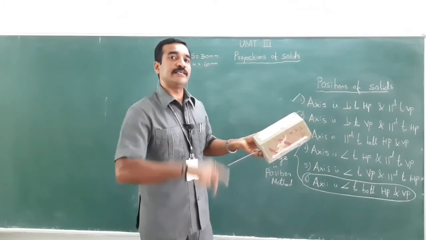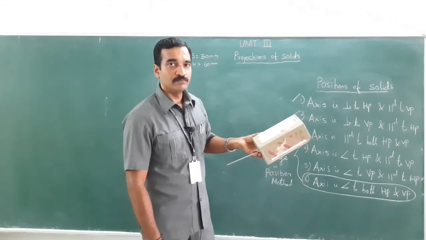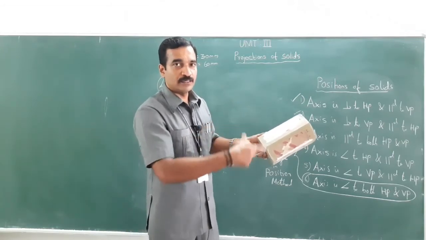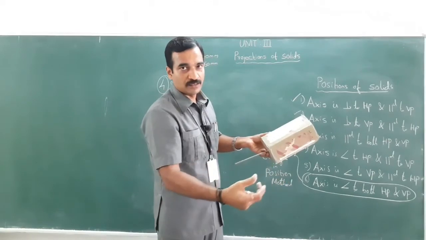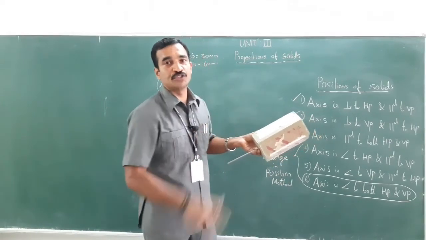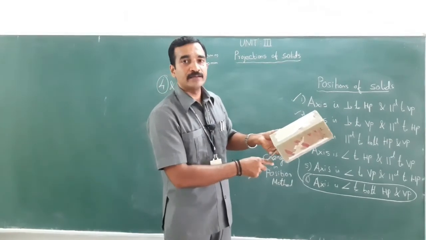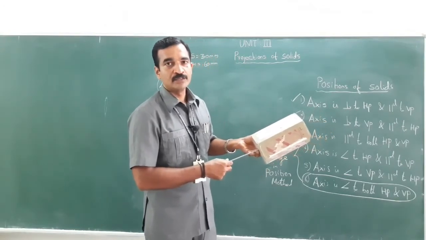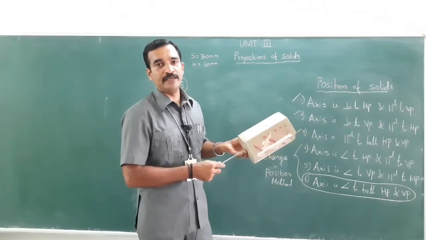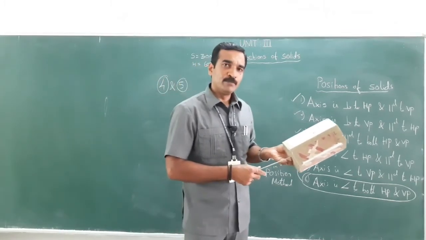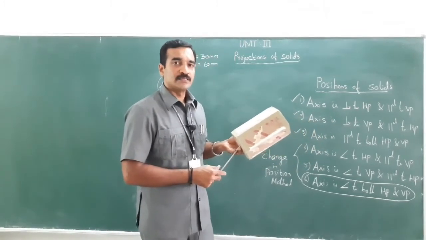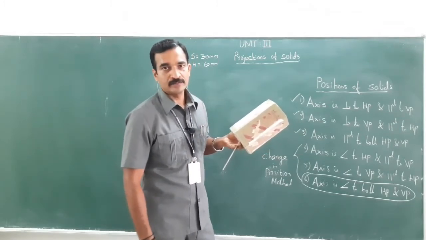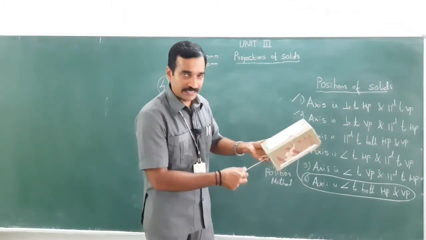Where would you see the true shape? I can't see the true shape from the top view, front view or side view, because the axis is inclined. So the initial assumption should be to keep the axis perpendicular to any one of the planes.